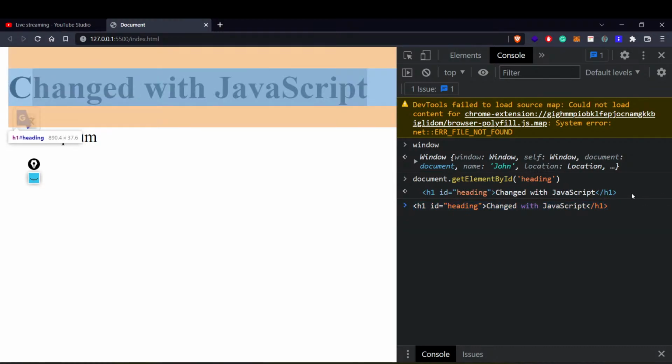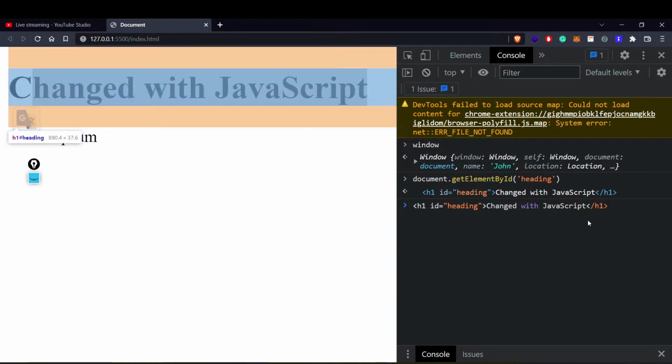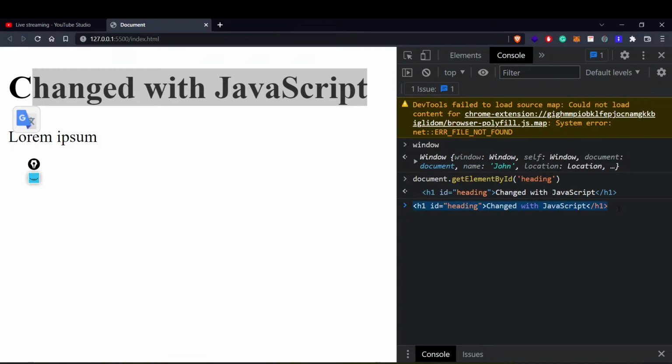So this thing is possible by writing what? This thing is possible by writing this particular function. Now, if you want to get any particular element based upon its ID, or based upon its class, it is also exactly the same, but the change will be that you have to write get elements by class name.